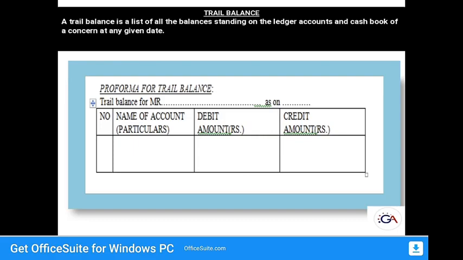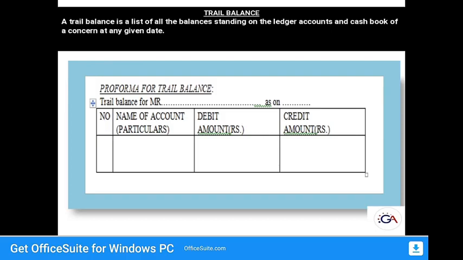Next, the trial balance. Trial balance is a list of all the balances standing on the ledger accounts and cash book of a concern at any given date.